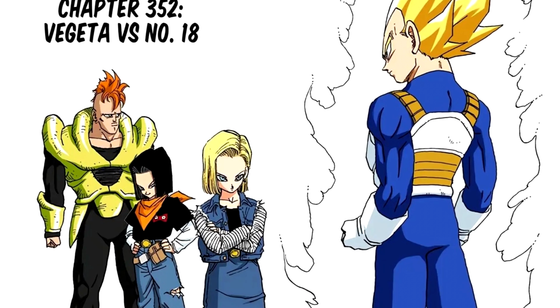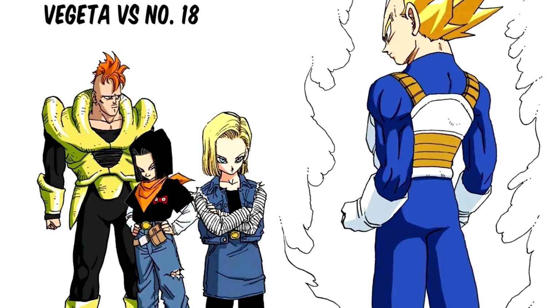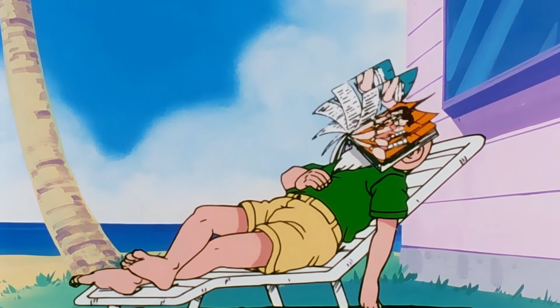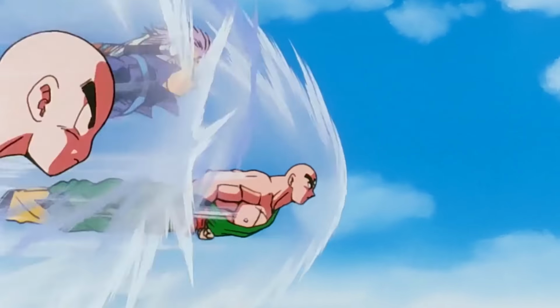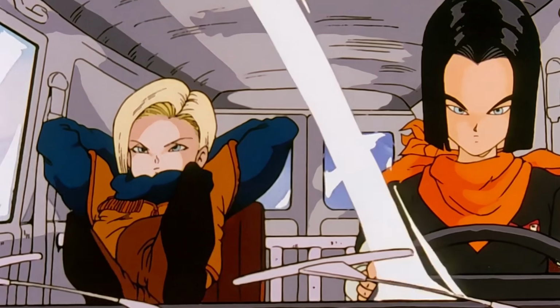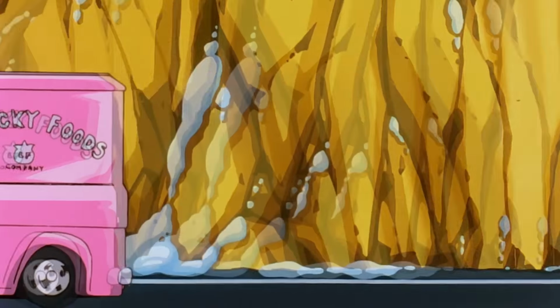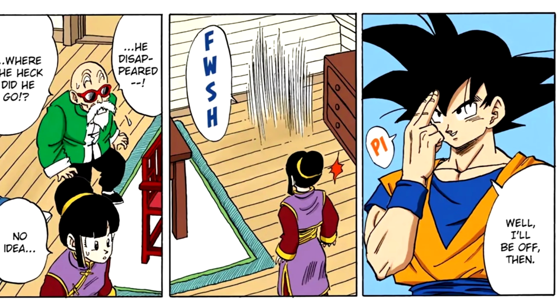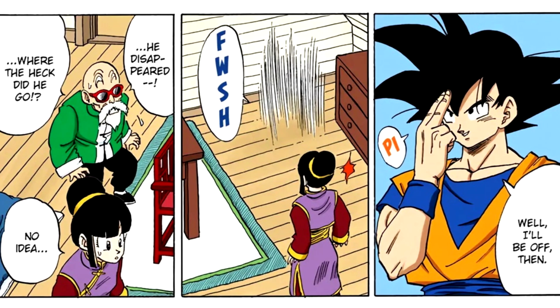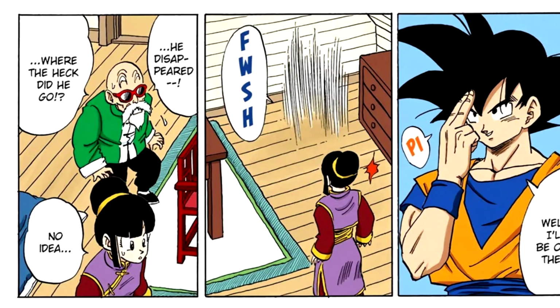First of all, we got to address what happens to 16, 17, and 18 because they're already awake. There was plenty of downtime around this time in the actual story, with everyone still kind of recovering from the androids awakening and stuff, getting bullied by 18. It could make sense if they were still traveling the world looking for Goku, but then that wouldn't make sense because Goku should still be in a coma. He would have no time to do this movie because as soon as he wakes up, he, of course, teleports to wherever Vegeta and Trunks were, and then they immediately go into the time chamber.